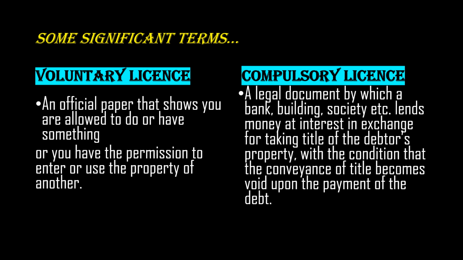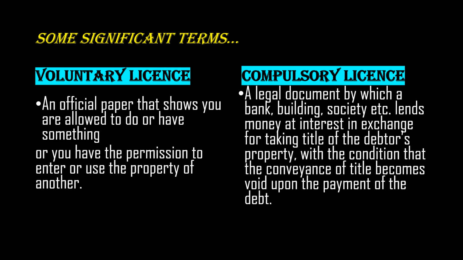So we have heard about terms like voluntary license and compulsory license. Let me just compare between the two. So what is voluntary license? Voluntary license is an official paper that shows you are allowed to do or have something, or you have the permission to enter or use the property of another. Right? This is simple.